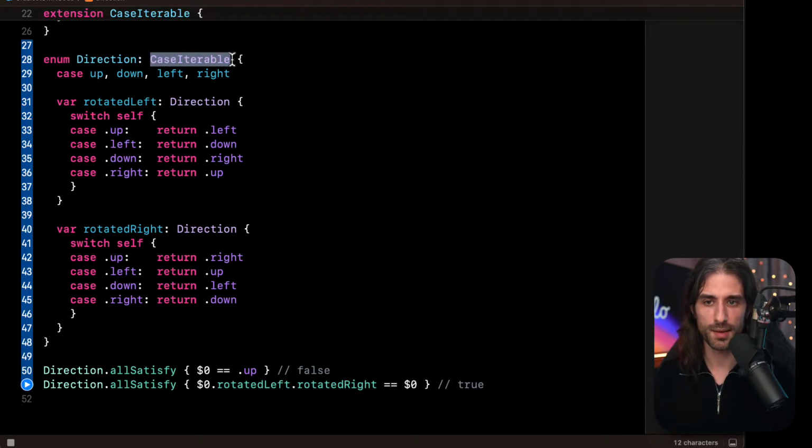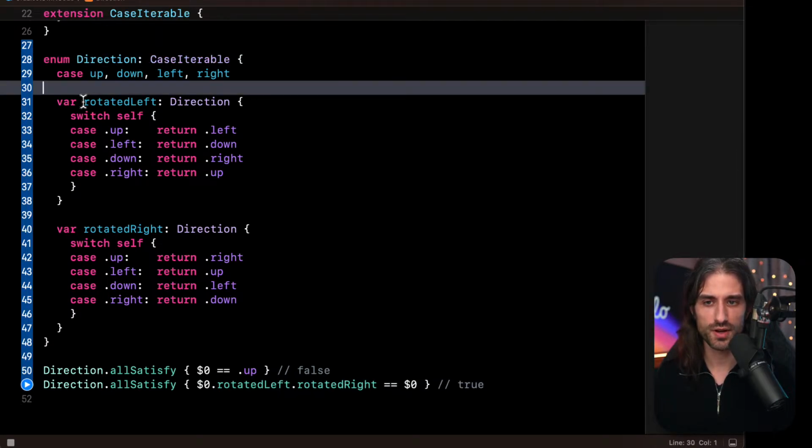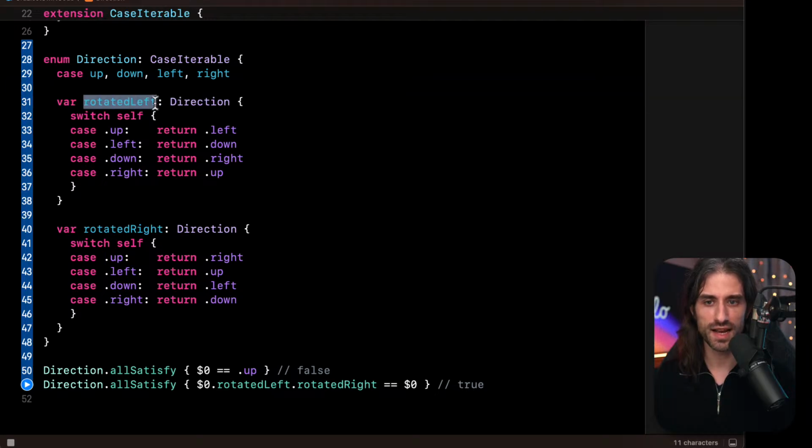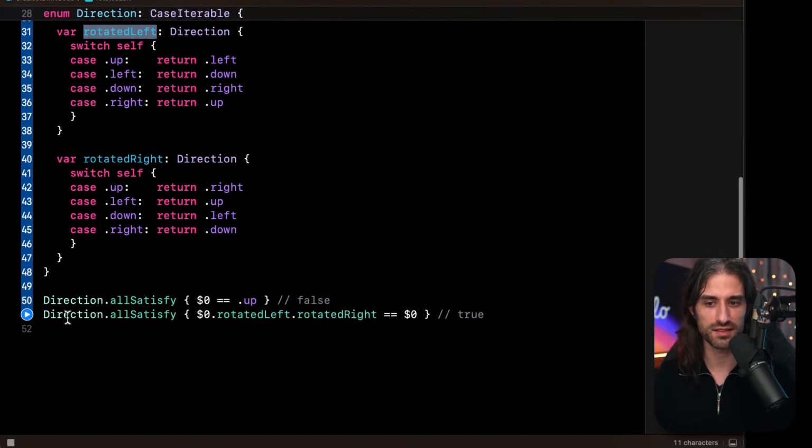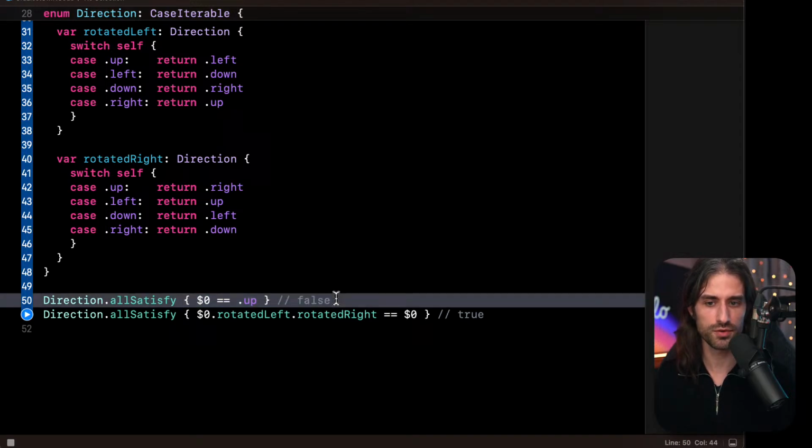It conforms to CaseIterable, and we can see we also have 2 computed properties: rotatedLeft, which rotates the direction to the left, so counterclockwise, and rotatedRight, which rotates it clockwise. So up becomes right in that case. And then we're calling allSatisfy on Direction, checking whether all cases are up, which is of course false.